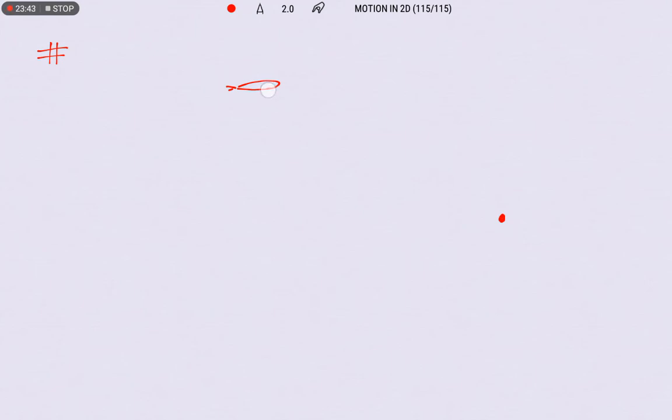From this plane we are dropping the bombs. When you drop the bomb exactly above the enemy location, it will not reach the target. We cannot hit the target.